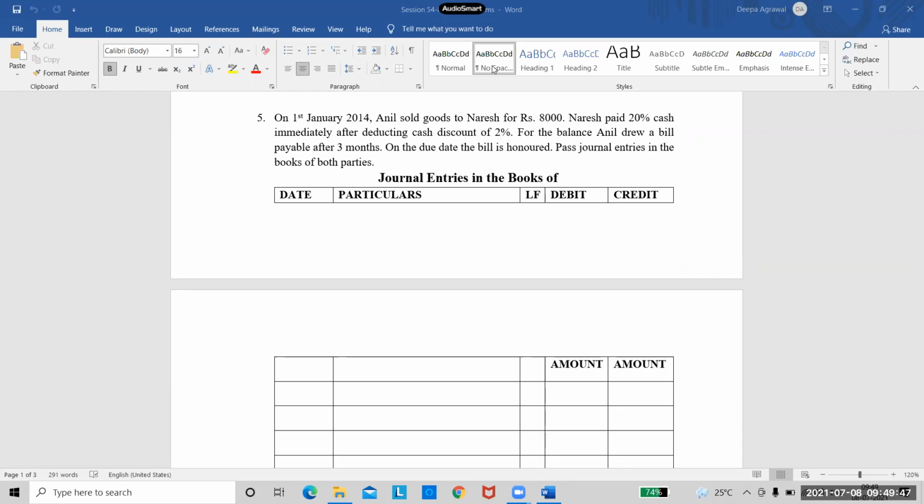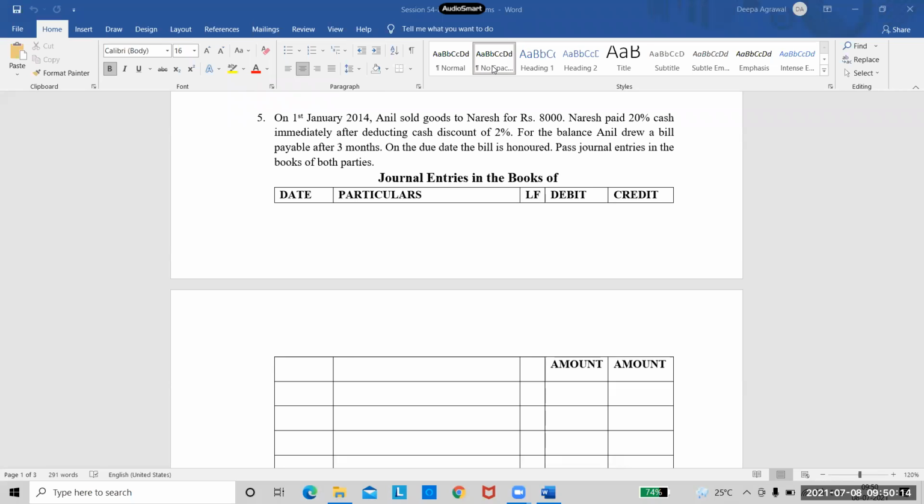So now tell me, this cash discount is an expenditure. For whom is it an expenditure and for whom is it an income? For the drawer, it is an expenditure. And who is the drawer here? Anil is the drawer. So for Anil, this is an expenditure, whereas for Naresh, it's an income. Right? So how will you write this entry?